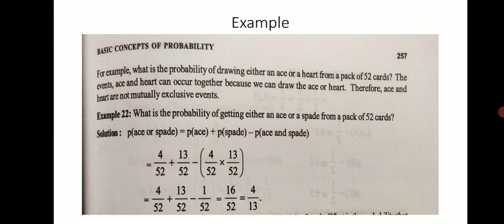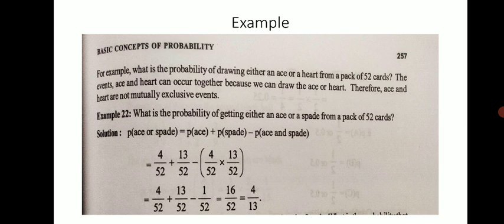We know that there are 4 aces, so 4 out of 52, and spades 13 out of 52, minus 4/52 into 13/52. By solving this, finally we get the answer 4/13, and the value is always between 0 and 1. So this is how we can calculate probability when events are not mutually exclusive.